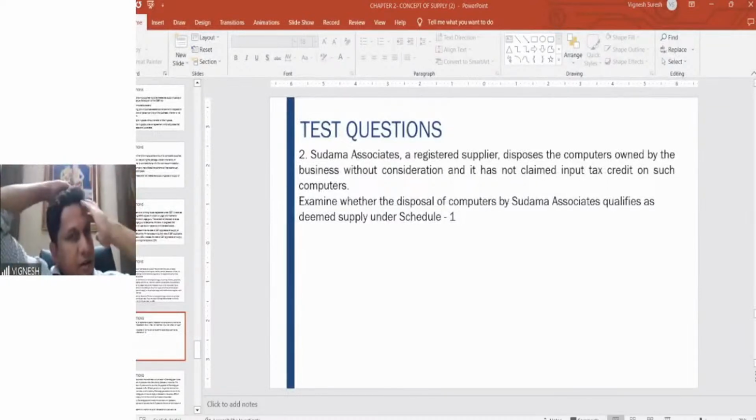Tenancy right clarification, we will do one problem based on that. So don't worry. Tenancy rights, we are doing one problem also based on that.